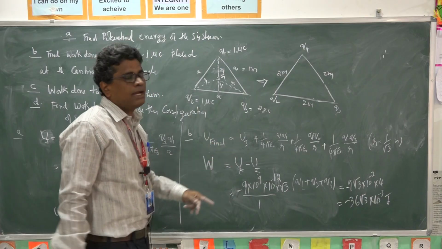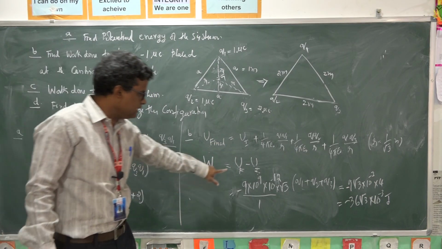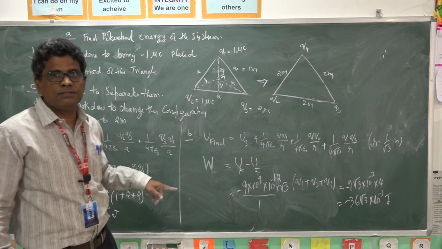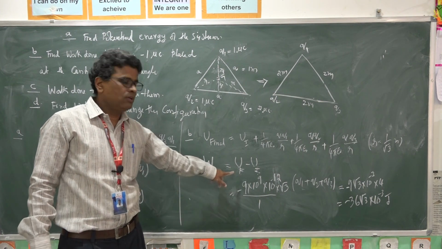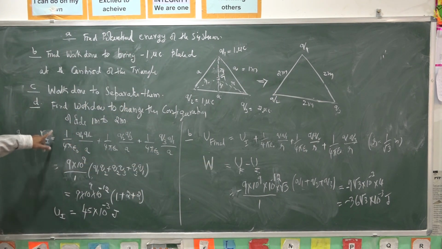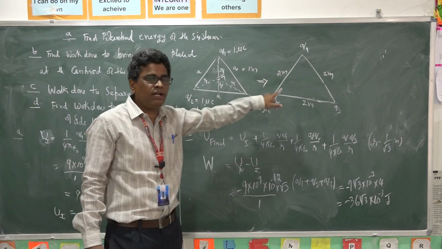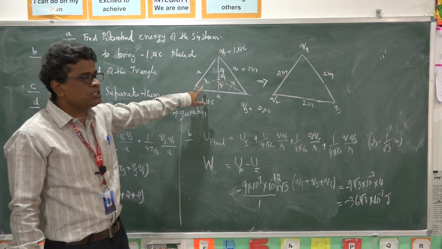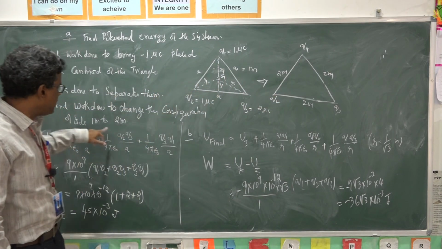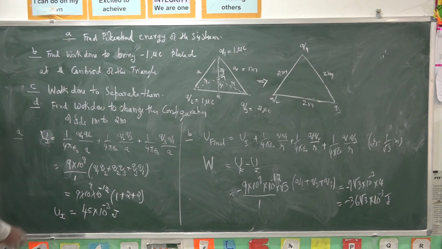And you subtract final potential energy minus initial potential energy, as we did here. You will get the answer for this. This one and this one, as I explained, are left to you. That is work for you.